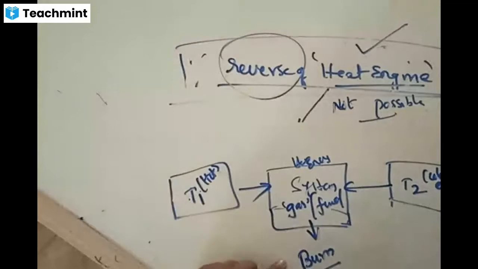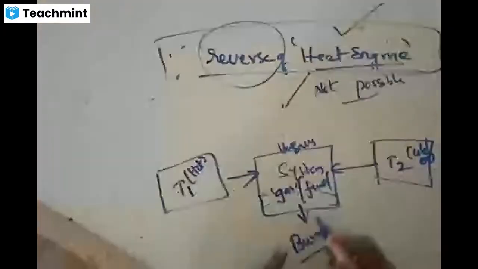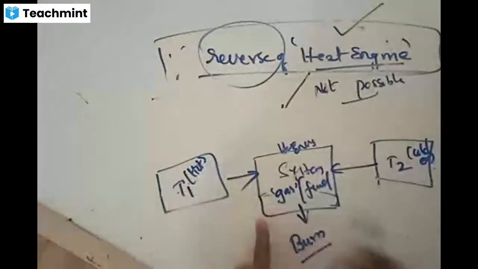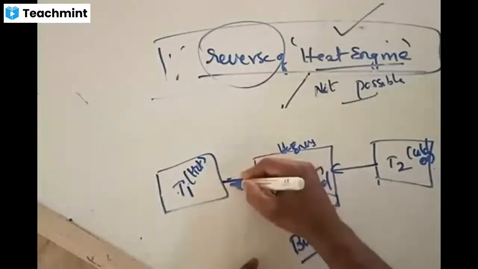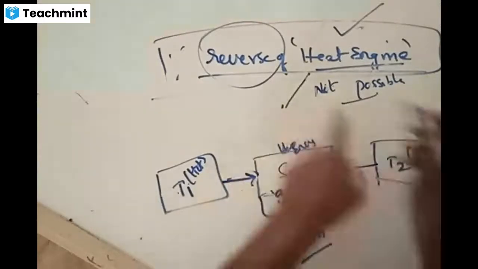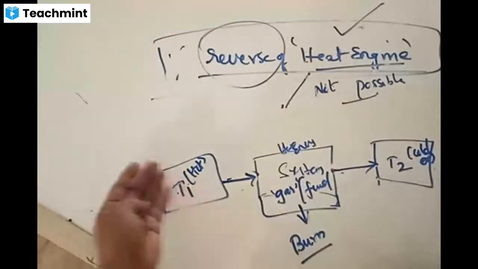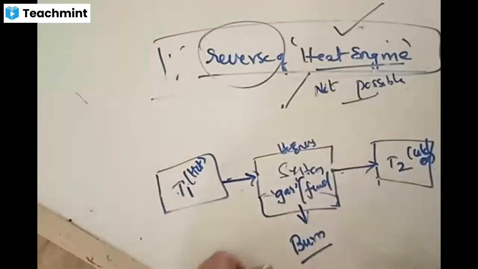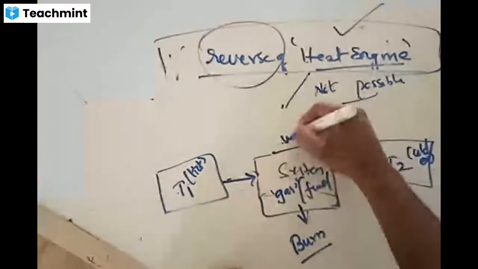Now what this system will do is that a heat engine is that mechanism which absorbs an amount of heat from a body of higher temperature, and it transfers that amount of heat to the body of lower temperature. It takes that energy and gives that energy to this, and when it is doing so, it is going to do some kind of work.